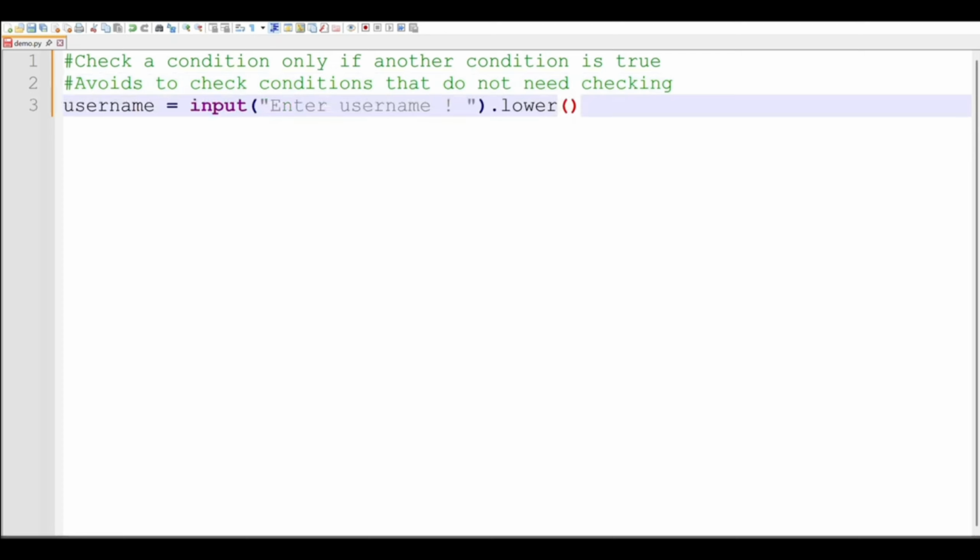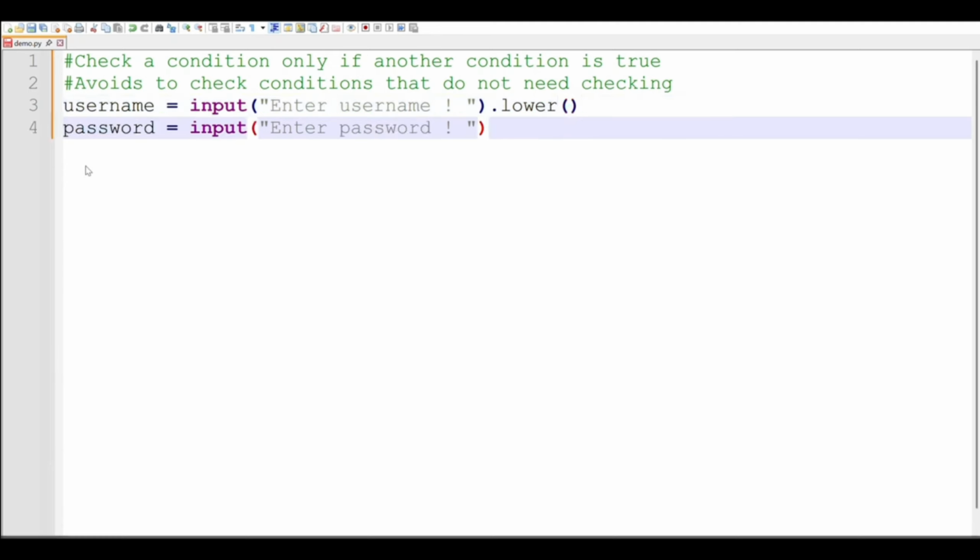So for this example, we are coming up with a simple login system where we capture the username from the user, and we convert whatever input is captured to lowercase. And then we also want to capture the password that's entered by the user.